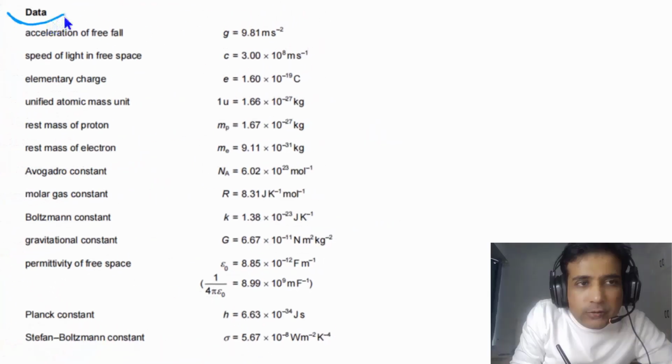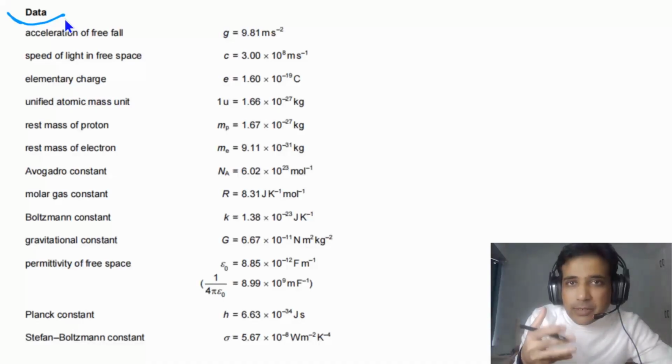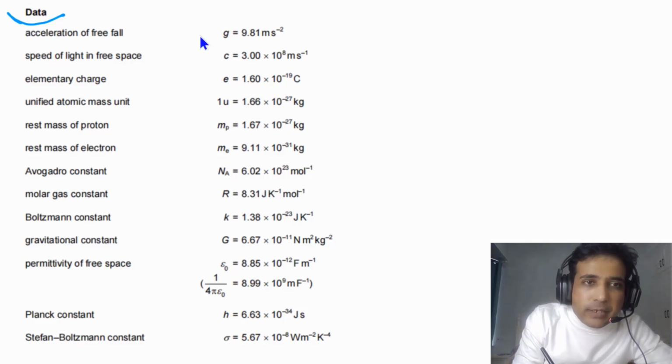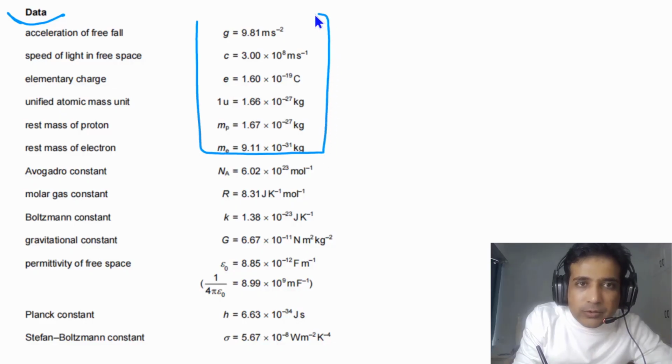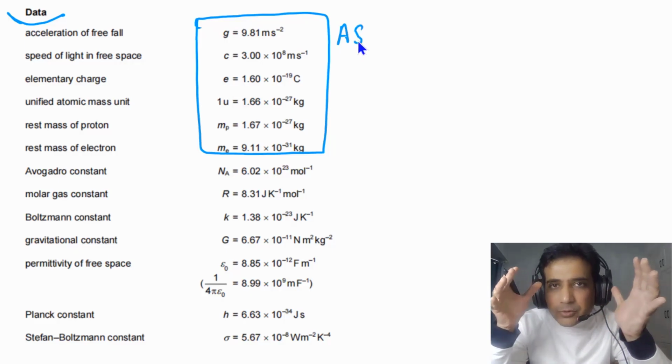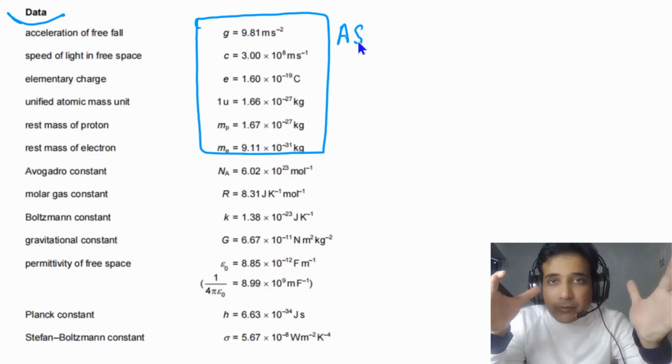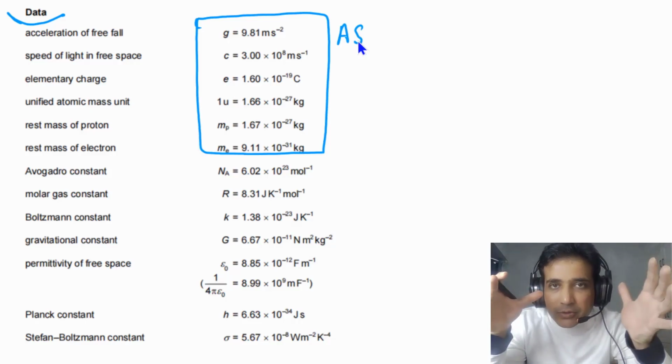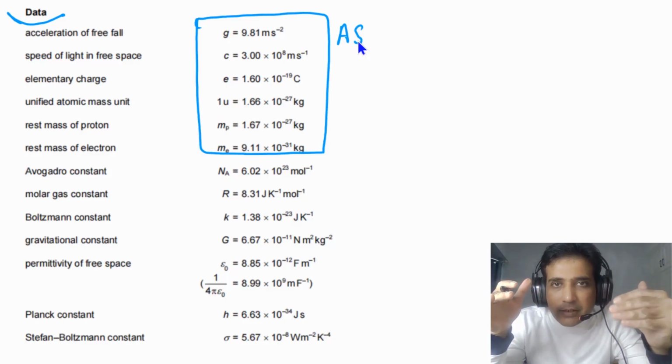On the second page of the exam paper, you can also find values of some constants, and if you need the value of any constant for some calculations in your exam, you can come to the second page and find it. For AS physics, you will need these values of constants. So it's very important to understand that values of some constants are given to you.